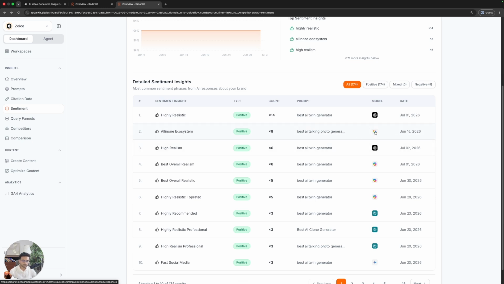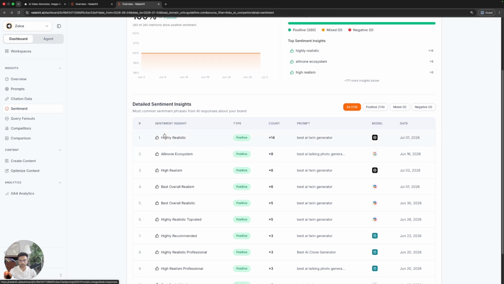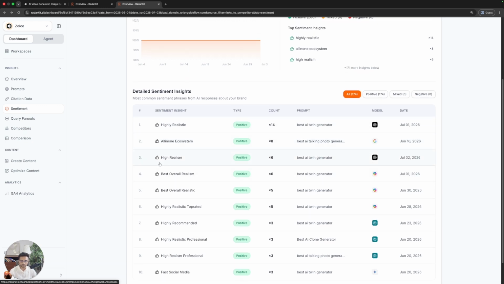In Google's Gemini, it shows this one. In Google's AI mode, it says that all-in-one ecosystem is one of the best positives of Zoice. Then here as well, in the third position, it says high realism. It is positive type, and it gets mentioned around 6 times for this specific prompt and this specific model, and you can see the date as well.